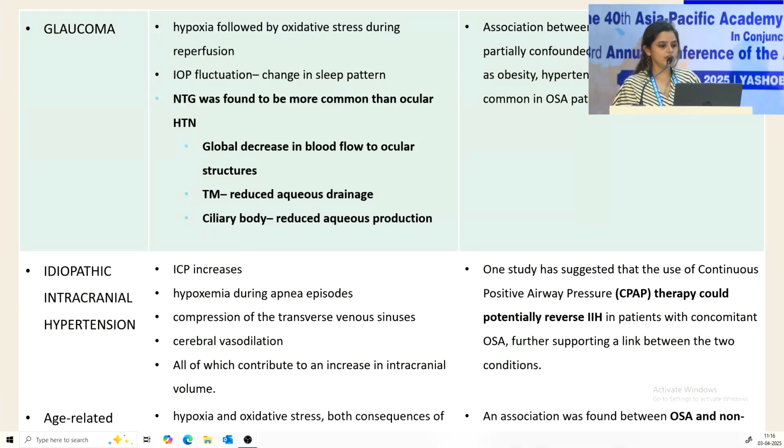We understand that normal tension glaucoma was more common than ocular hypertension. This can be due to a global decrease in blood flow, which decreases both aqueous production and drainage. Hence the IOP is normal. However, hypoxia directly affects the retina and the optic disc, leading to glaucomatous damage. For idiopathic intracranial hypertension, we came across an interesting study where CPAP therapy could potentially reverse the IIH, which further supports the link between the two conditions.